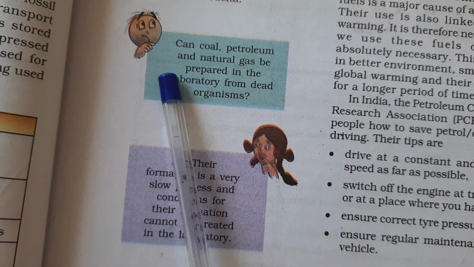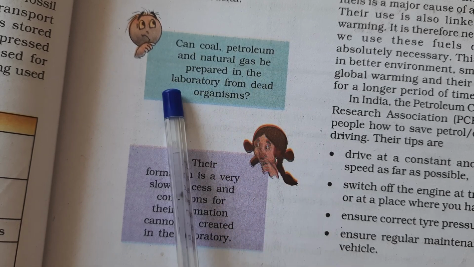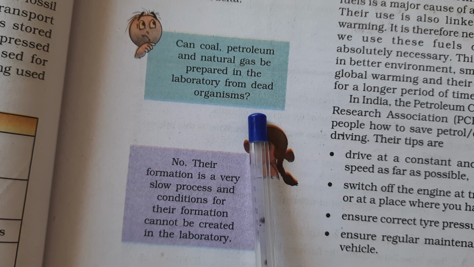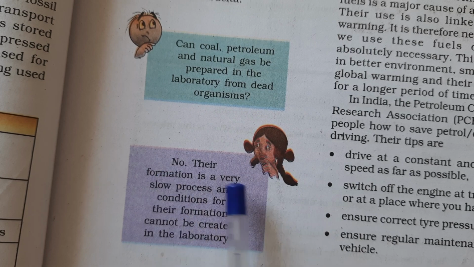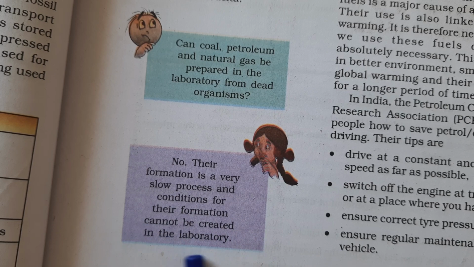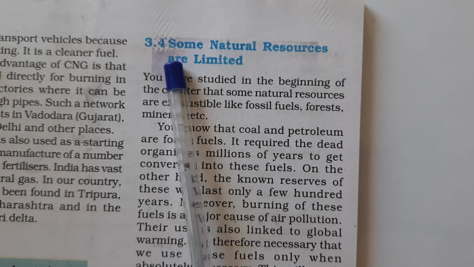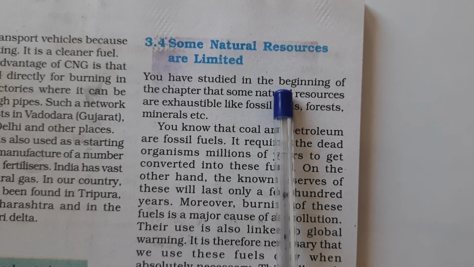Can coal, petroleum, and natural gas be prepared in the laboratory from dead organisms? No, their formation is a very slow process and conditions for their formation cannot be created in the laboratory. Some natural resources are limited.